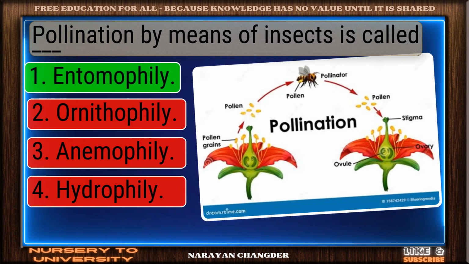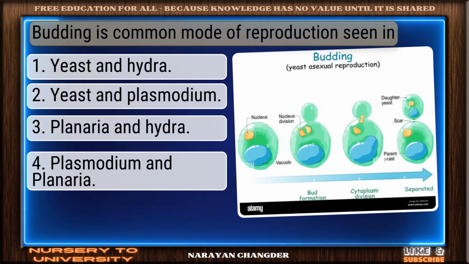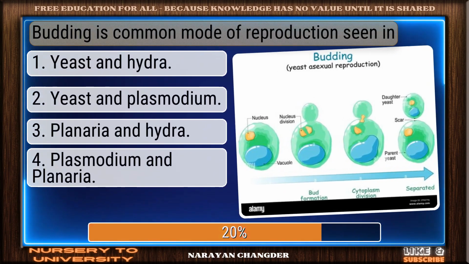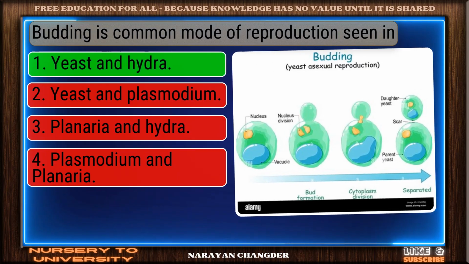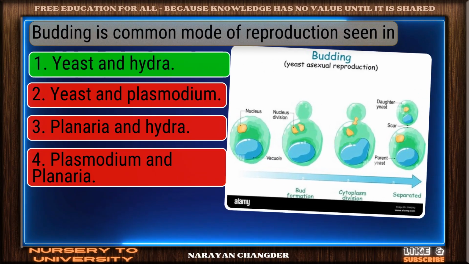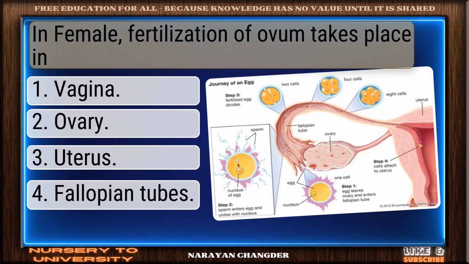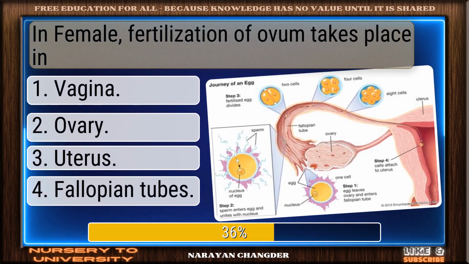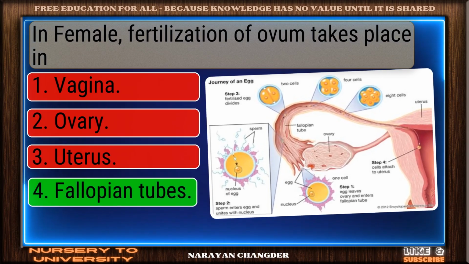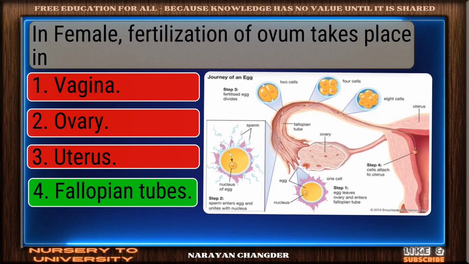Nice work. You chose entomophily and it is correct. Budding is a common mode of reproduction seen in. Nice selection. Yeast and hydra is the correct and valid answer. In female, fertilization of ovum takes place in. Well picked. Fallopian tubes is the correct answer.